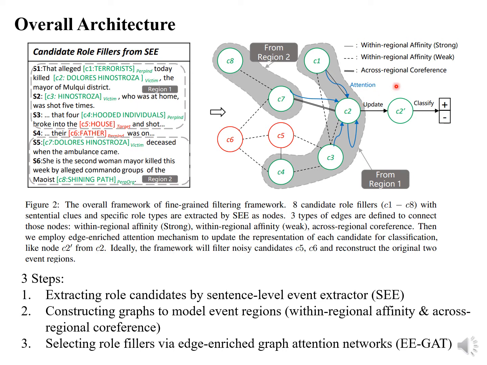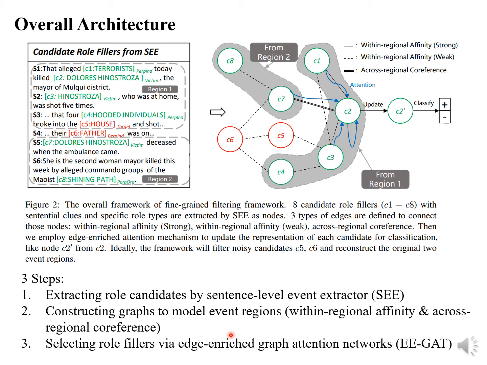The second one is that we also use a cross-regional coreference edge to connect exactly the same candidates, but they are not in the same sentence or in adjacent sentences. Like here, we connect candidate 2 with candidate 7. We want there to be information flow between those regions.